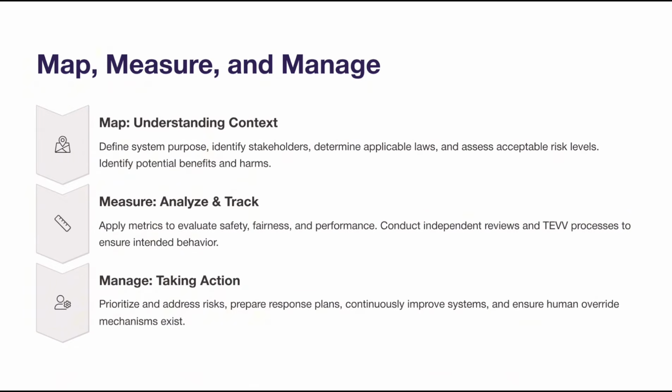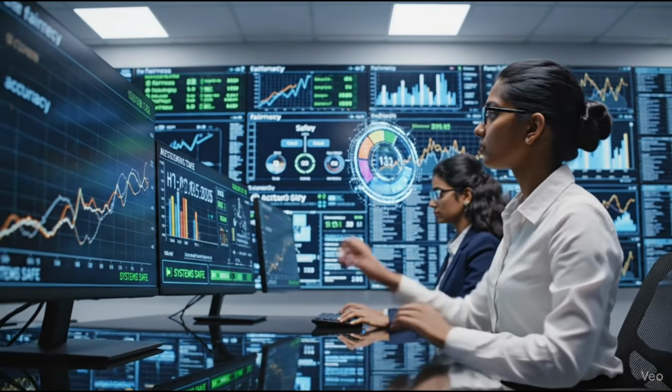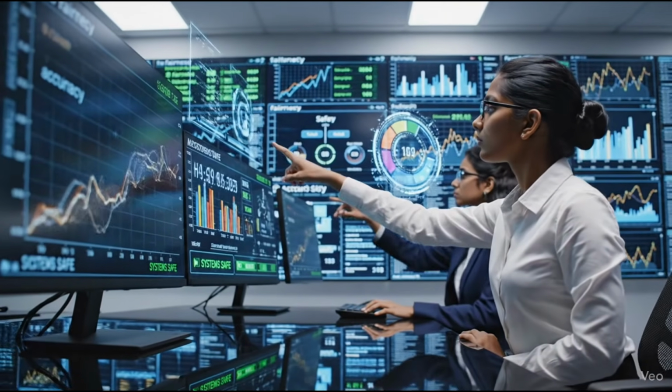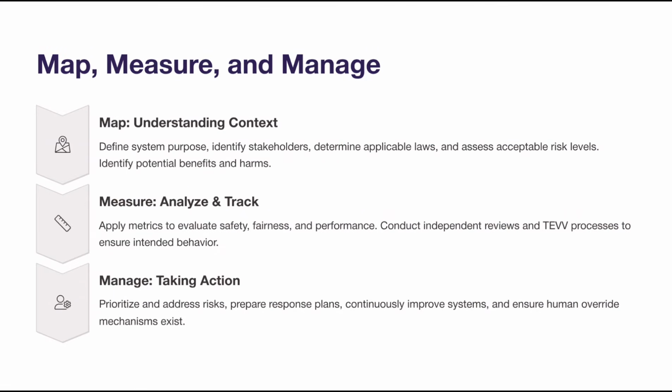Measure is where organizations analyze and track AI risks. This includes applying appropriate metrics to evaluate safety, fairness, and performance, as well as conducting independent reviews. It also includes test, evaluation, verification, and validation processes, known as TEVV, to make sure the system behaves as intended.